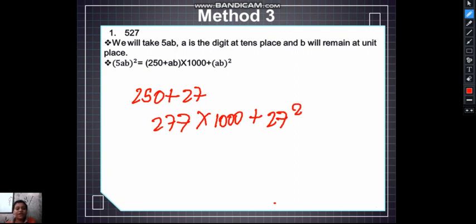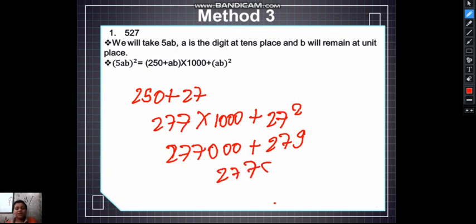So 277 into 1000 plus, and 27 square is 729. Okay, so 277,000 plus 729 is 277,729. So the result will be 277,729.